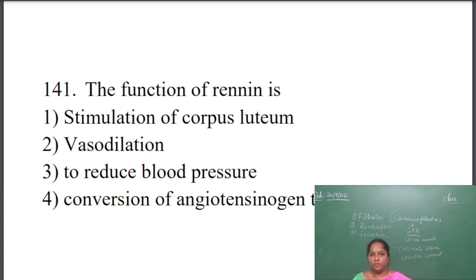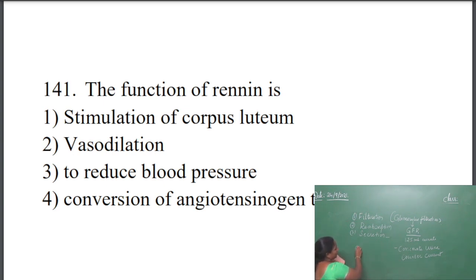To reduce the blood pressure also it is not useful. Vasodilation is also not done by renin. Vasodilation means dilating the blood vessels. So if there is any problem in the blood vessels, they are going to be dilated. So reducing the blood pressure is not done by this. So here the answer will be conversion of angiotensinogen to angiotensin. There we say the fourth option, conversion of angiotensinogen to angiotensin 1.